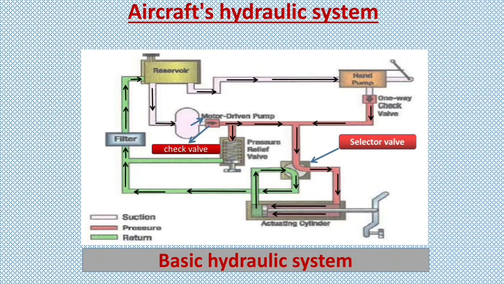reservoir through a filter. There is a pressure relief valve installed in the system, and this is to discharge fluid from the pressure line into the reservoir return line when the pressure exceeds the predetermined maximum for which the valve is adjusted. So this is how the basic hydraulic system works.